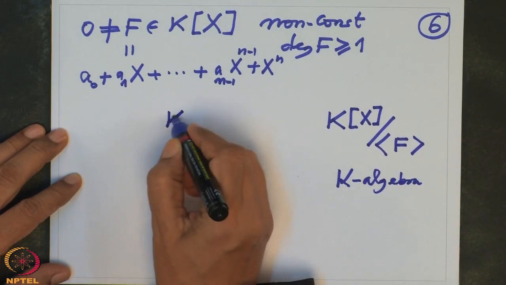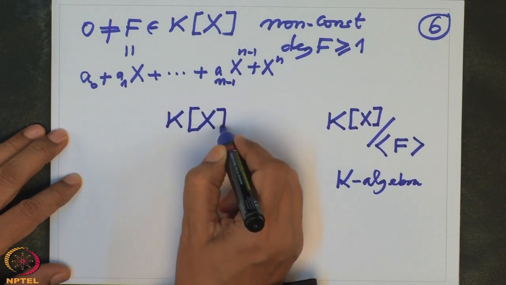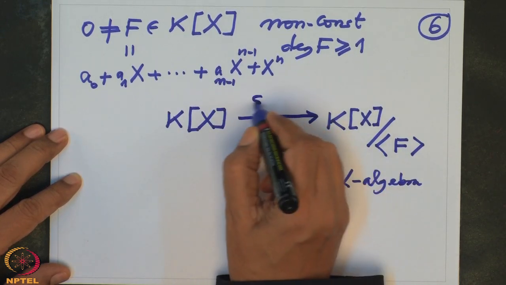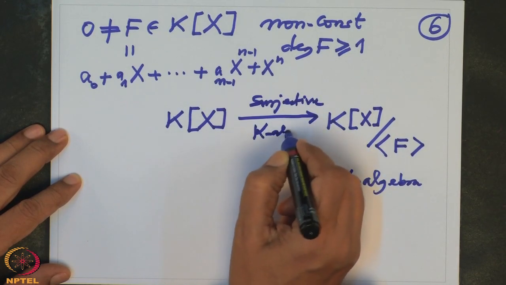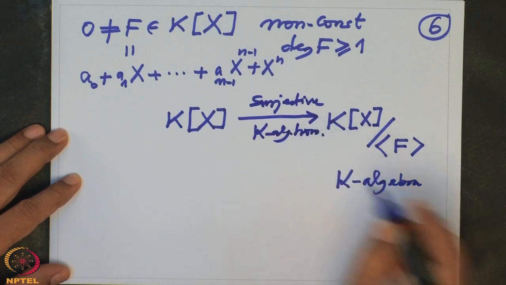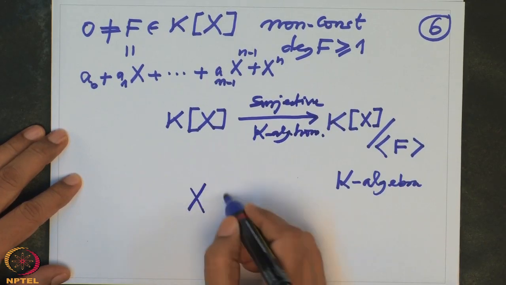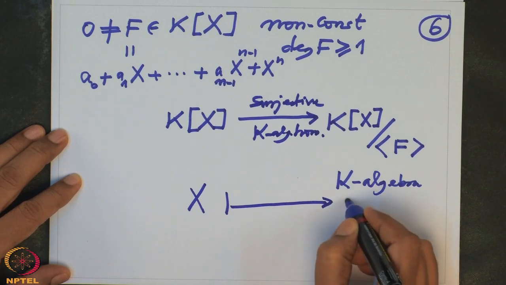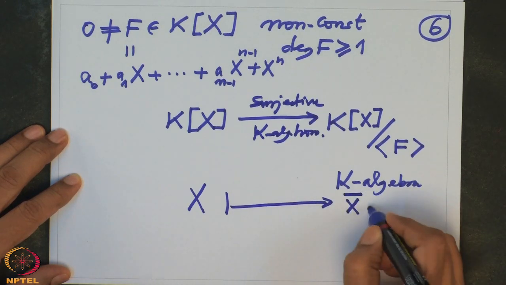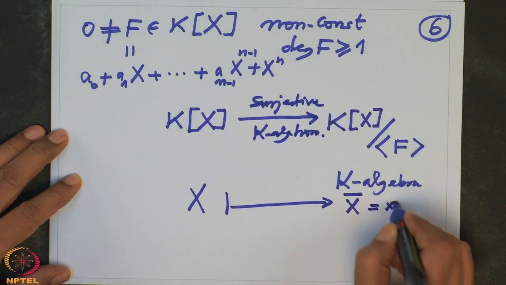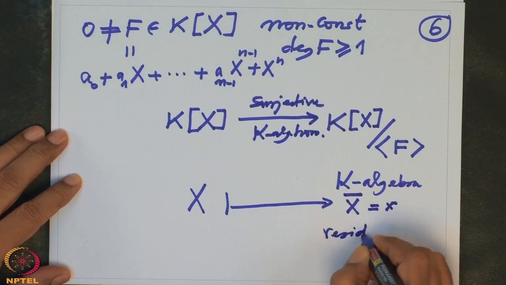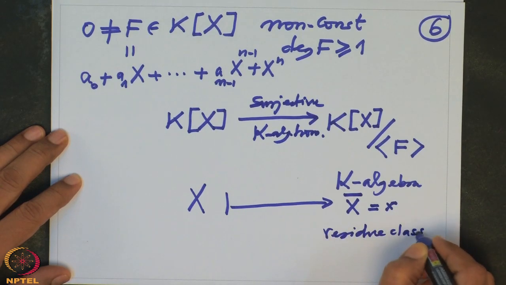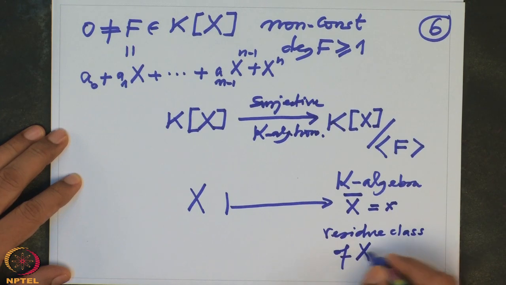There is a surjective K-algebra homomorphism from K[x] to this, and therefore x goes to x bar. That x bar I am going to denote as small x. Small x is called the residue class of x modulo f, mod f.